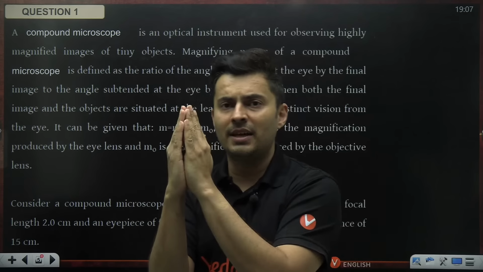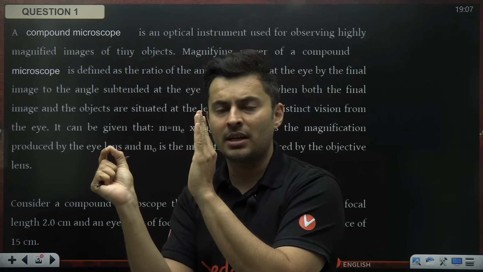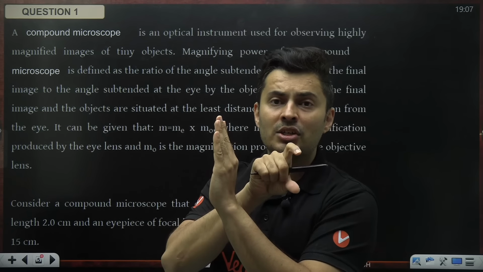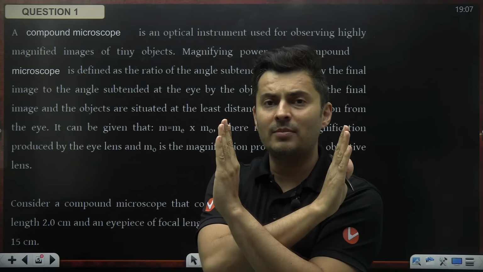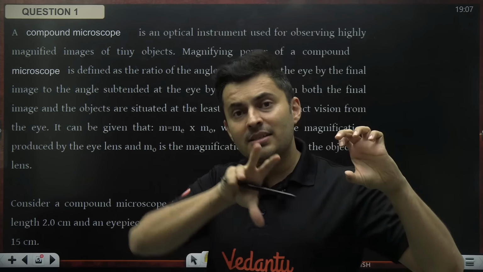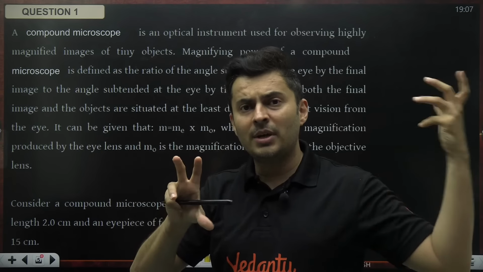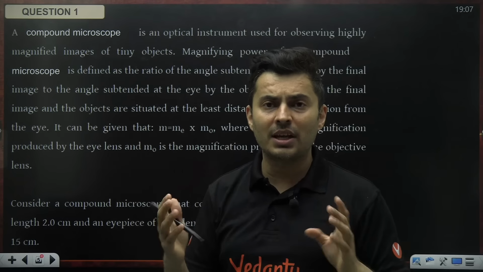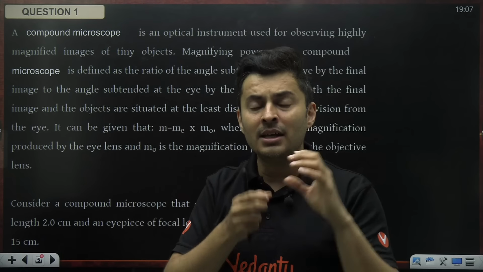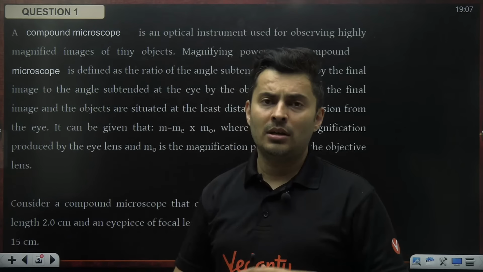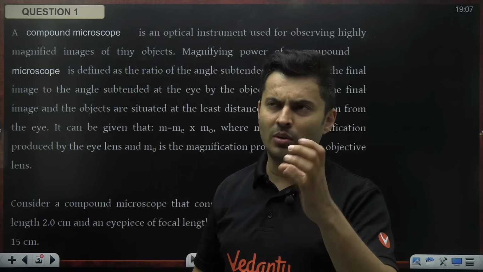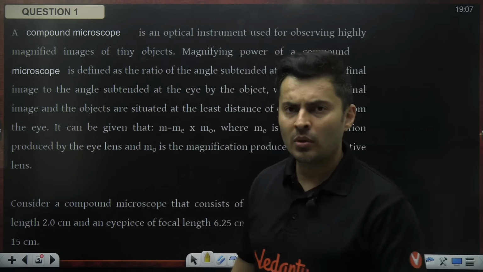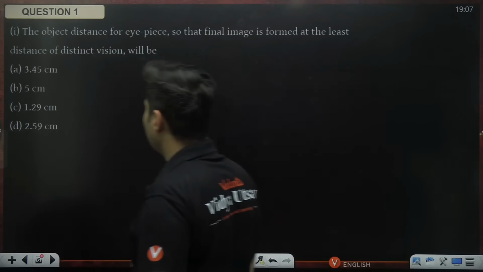Optical instruments, microscope. Remember, there is an objective lens. In front of that, you put the object. The object makes an intermediate, real, inverted image in between the objective lens and the eyepiece lens. And that image is then magnified and a virtual image is seen finally by the eyepiece lens. So there are two stages of magnification. First one is inverted and real. Second one is virtual, and it is erect with respect to the intermediate image, you can say. Okay, cool. So let's start seeing questions.